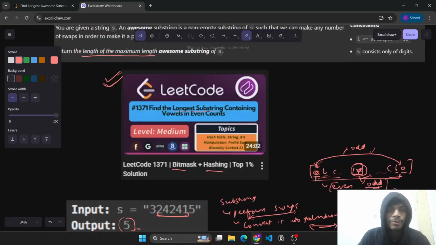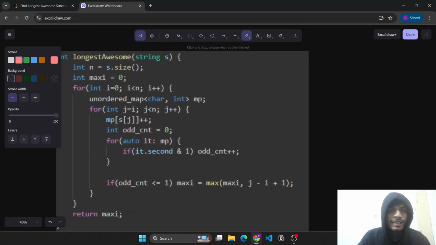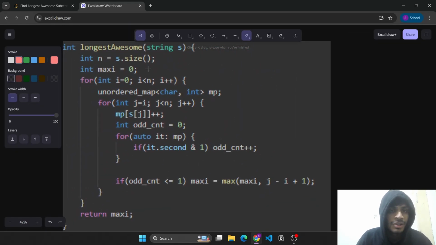So let's see the brute force code here. We initialize the maxi variable with 0, which will represent the maximum length of the awesome substring. i will denote the starting point of each substring. We create this map to store the running frequency count for the substring i to j. Then we will increase mp of s of j.